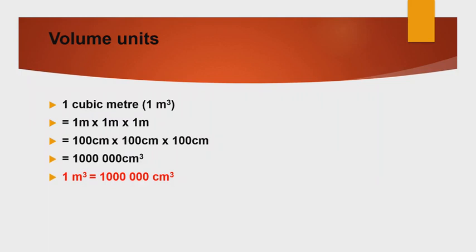1 cubic meter, 1 m cube, equals 1 meter length, 1 meter width, 1 meter height. So 1 meter equals 100 centimeter. So 100 centimeter, 100 centimeter, 100 centimeter gives 10 power 6 centimeter cube. So 1 m cube equals 10 power 6 centimeter cube.